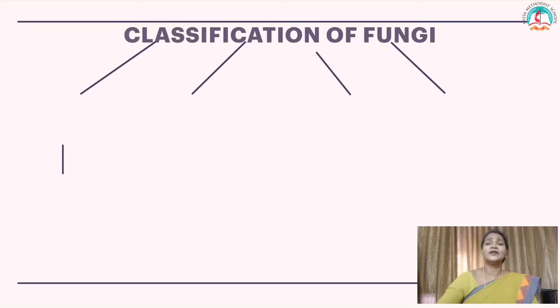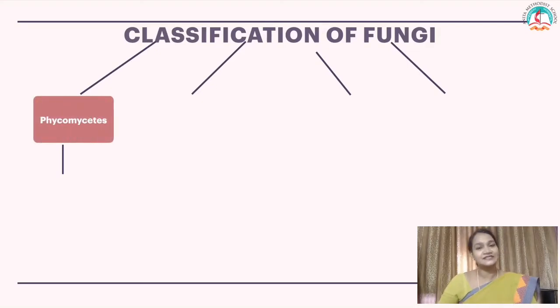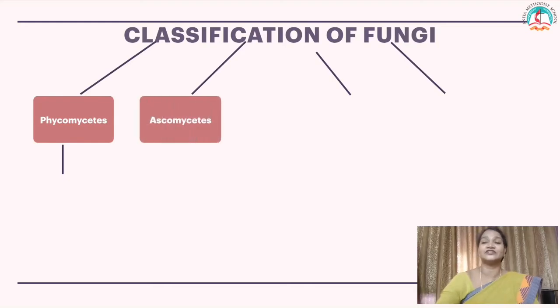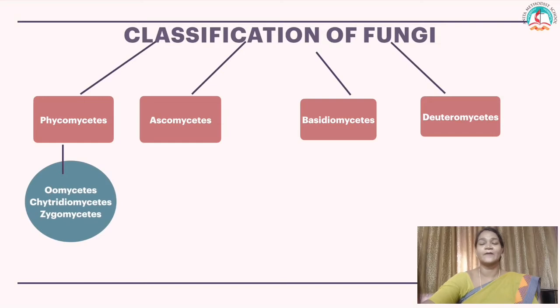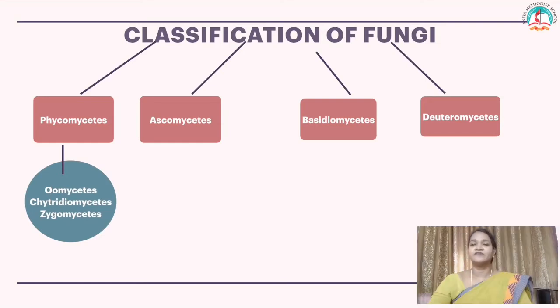Now let's learn the classification of fungi. So how are the fungi classified? How many types are they classified into? Here there are 4 classifications. The first one is called Phycomycetes, Ascomycetes, Basidiomycetes, Deuteromycetes. The Phycomycetes are further classified into Oomycetes,